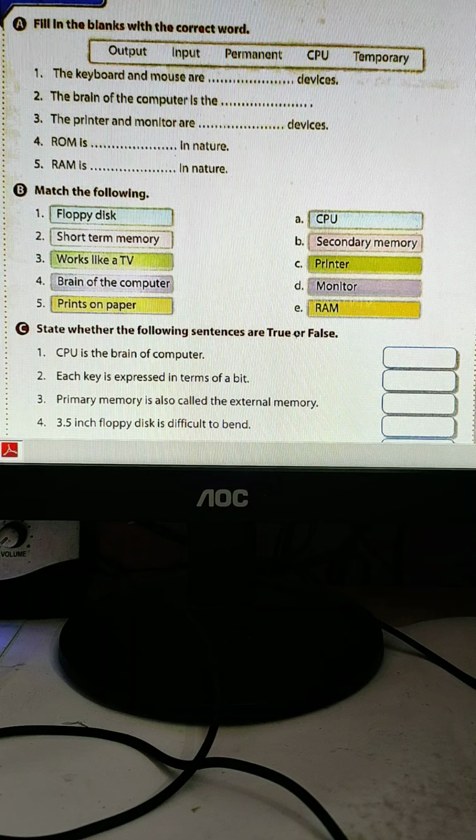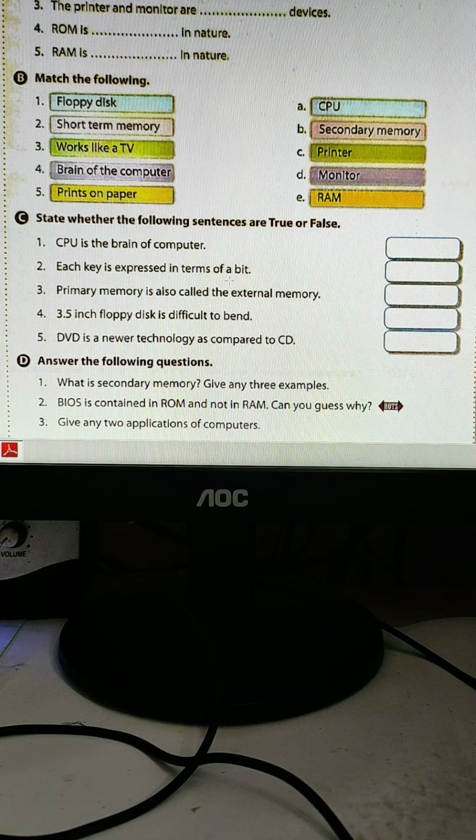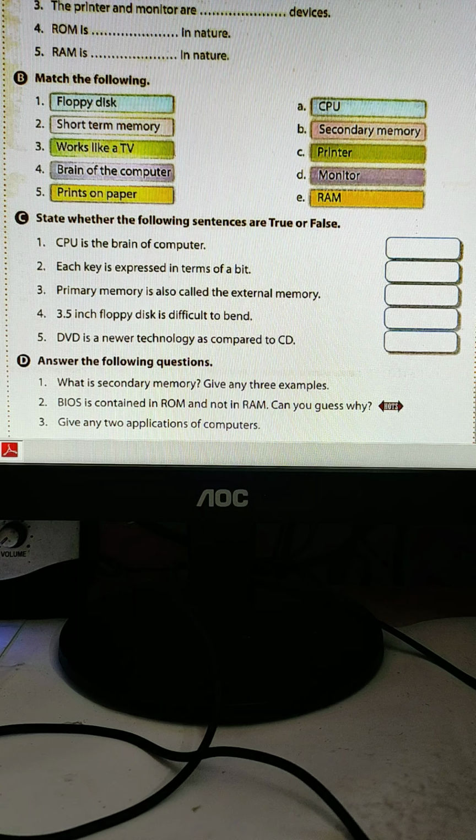Now next one, true and false. CPU is the brain of the computer. That is true. Each key is expressed in terms of a bit in a byte. Okay, so each key is expressed in terms of a bit. True. Primary memory is also called external memory.